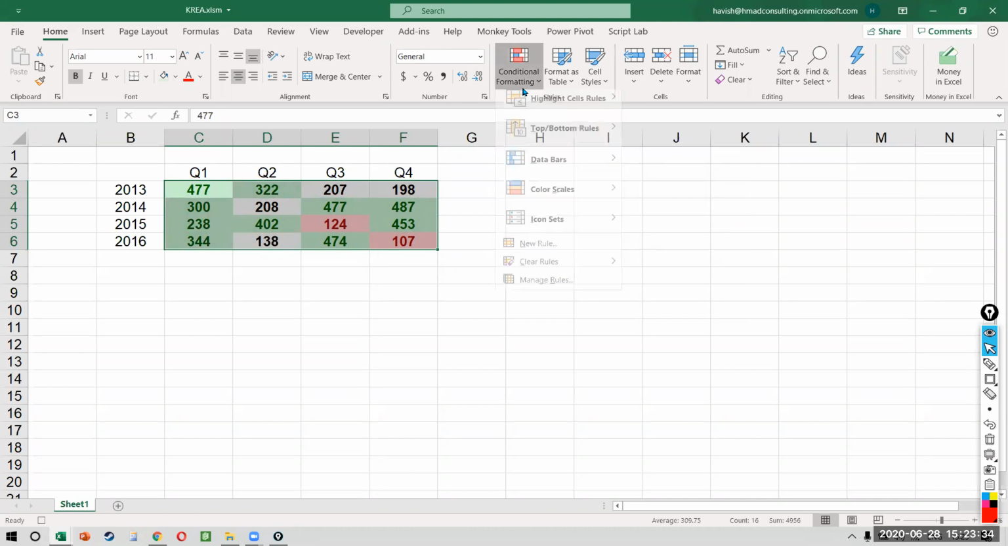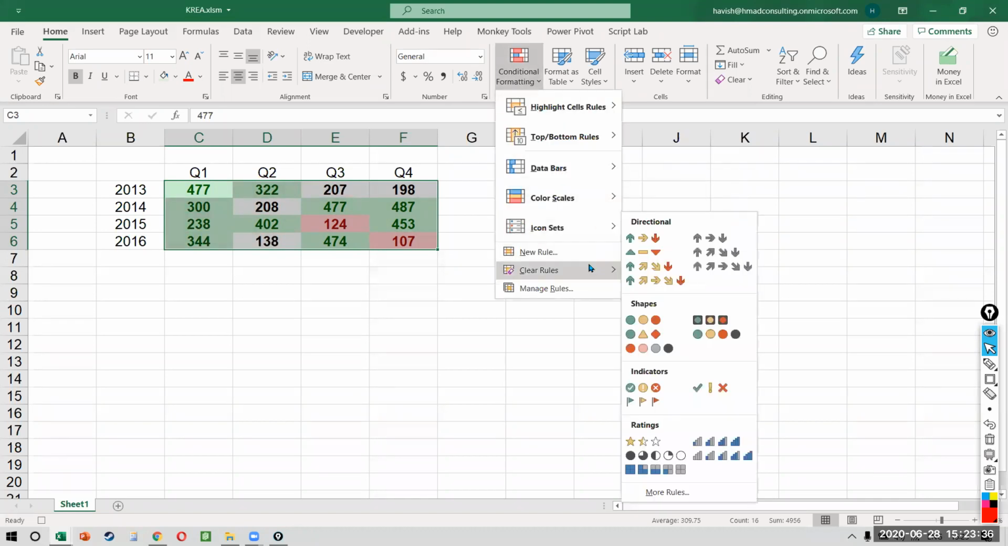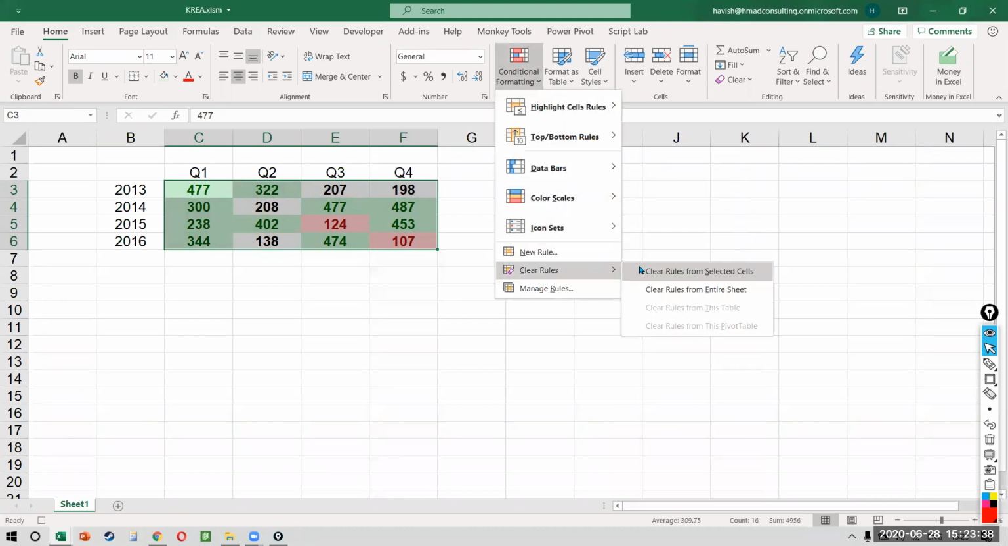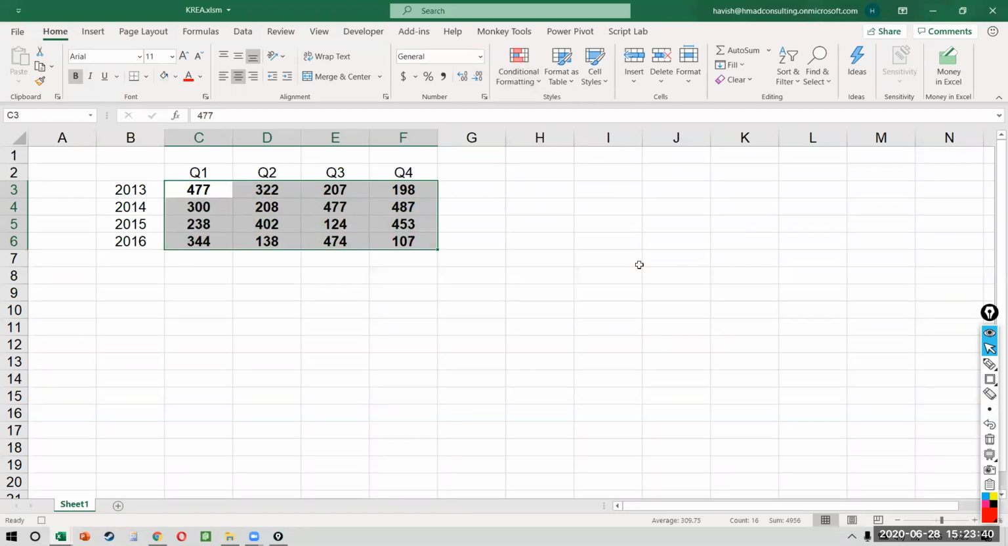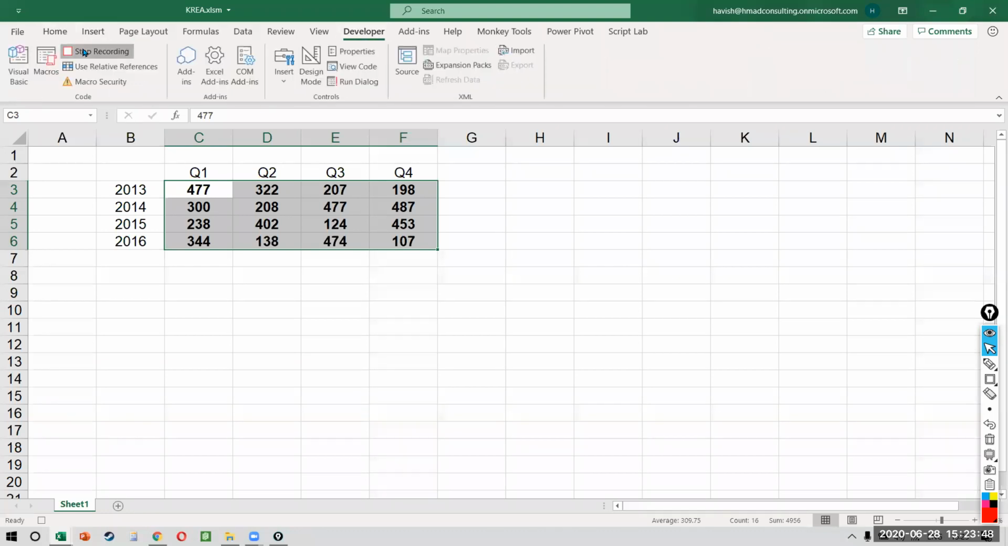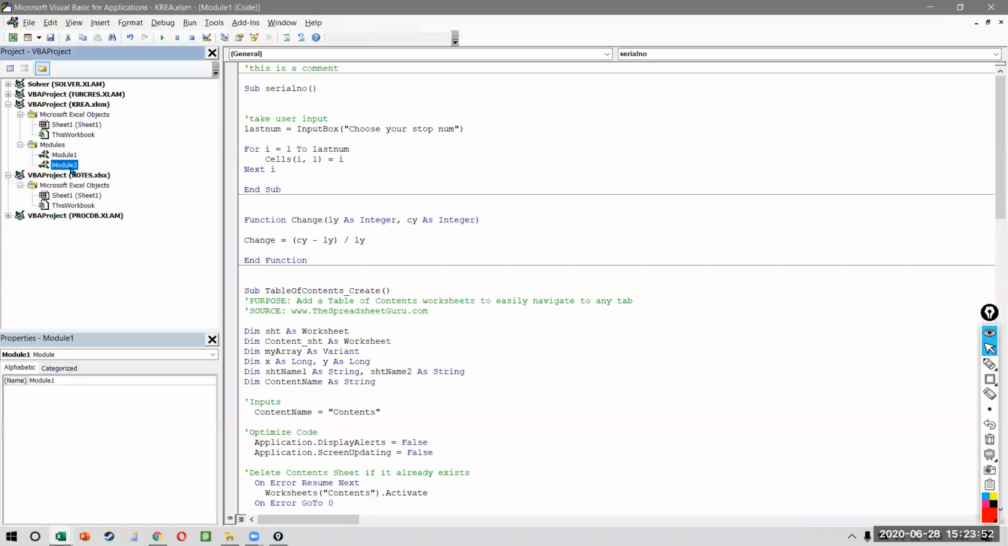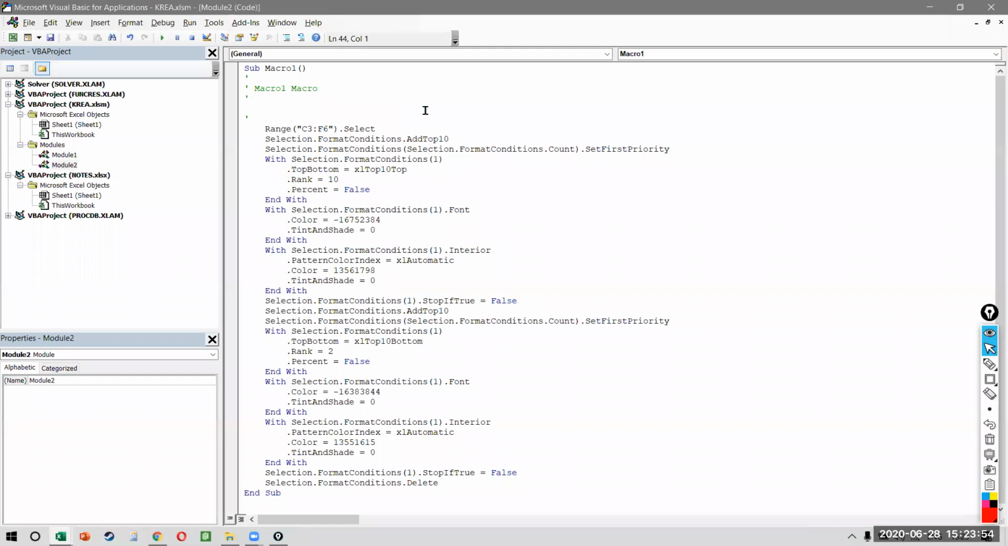Finally, I also want to record the code for clearing the rule, right? Now we have done 3 things. I put the top, I put the bottom, and I have removed all the formats. Fair enough? So on developer, we can stop the recording and let's see what has been recorded right now. So what we have is something like this.